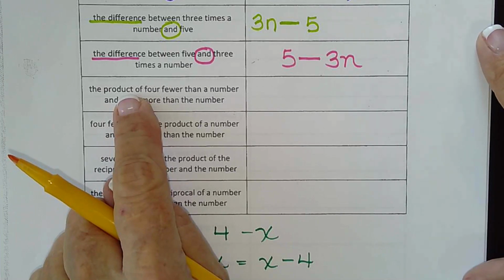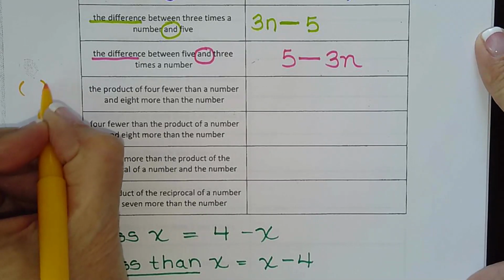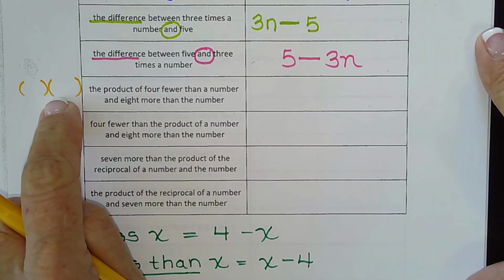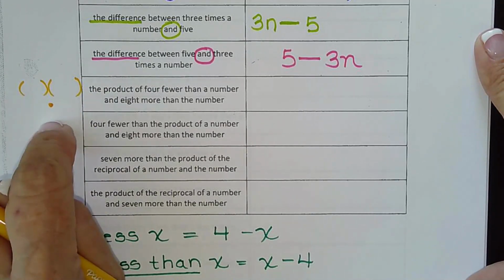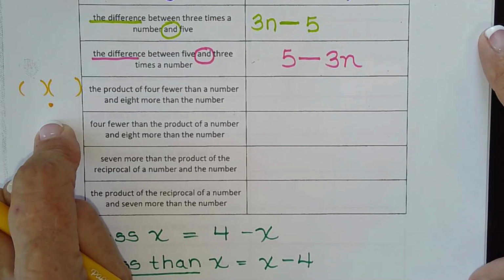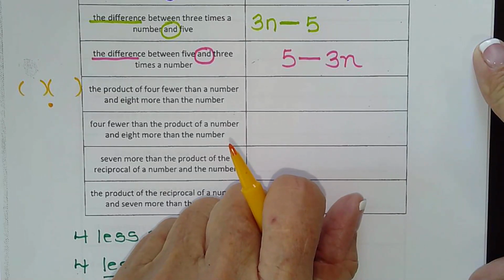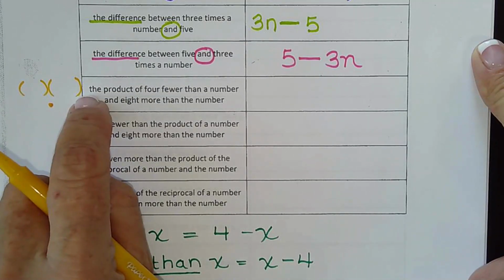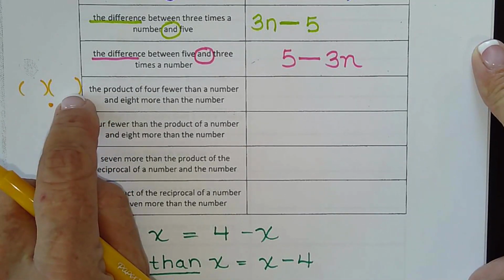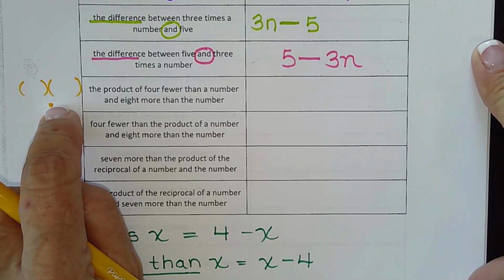Okay, product. When I see product, I could do 2 things. I could do this. Do you guys all know that means multiplication? Or I could do this, but if either one of these has 2 or more terms in it, I have to do parentheses. So I like to start with the parentheses, and then if I don't need them, I can take them off. It's better than doing this and forgetting the parentheses, because having parentheses that aren't needed, you'll still get it right. But not having parentheses is a problem, because this dot means only this number and this number are multiplied.